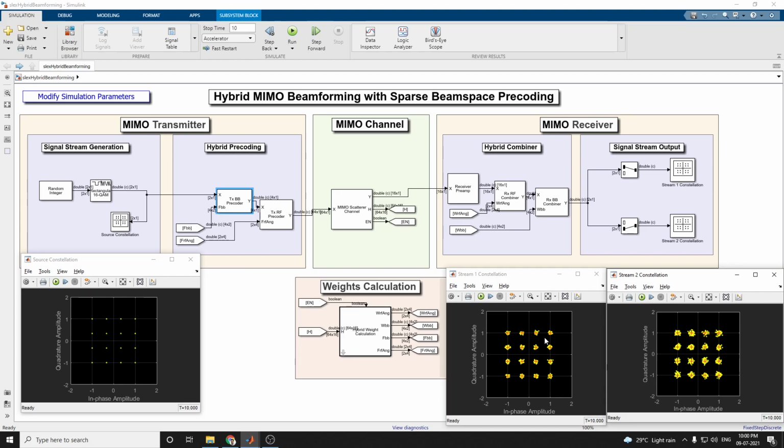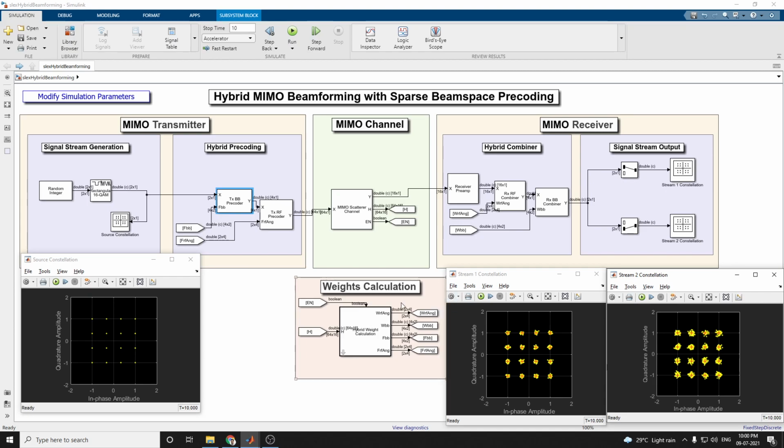This means that with the hybrid beamforming technique, we can improve the system capacity by sending the two streams simultaneously. In addition, the constellation diagram shows that the variance of the first recovered stream is better than the second recovered stream, as the points are less dispersed in the constellation of the first stream.